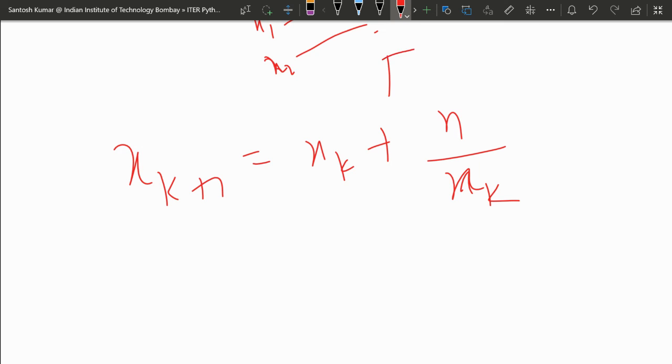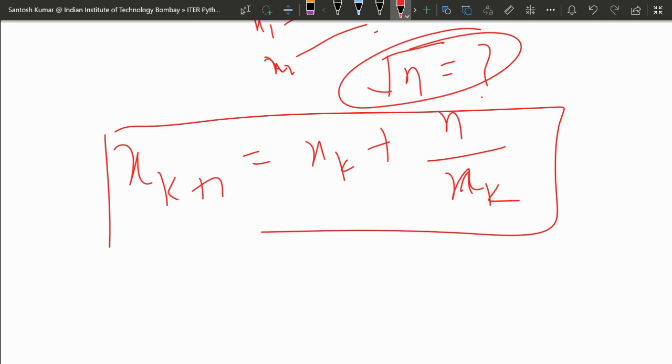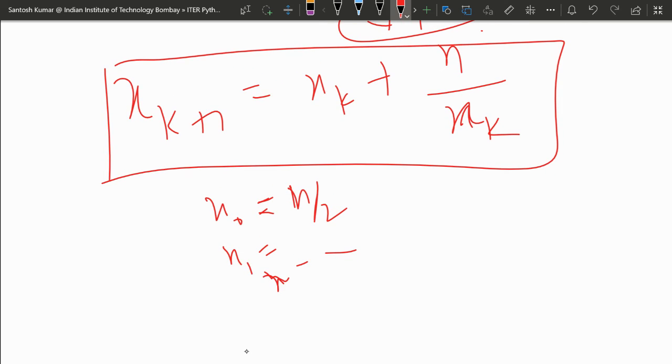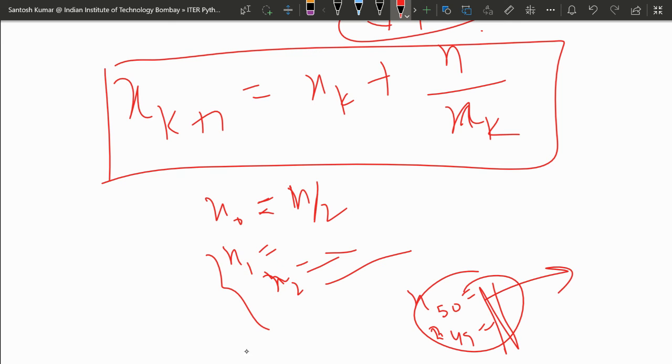So we want to find the square root of n. You take some initialization x naught, like n by 2, then keep iterating to get x1, x2, applying this relation in a loop. When you see the difference becoming very small, like x49 and x50 being almost the same value, then you can say this is the square root.